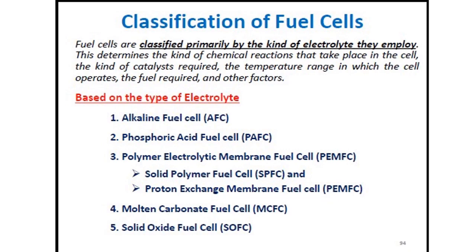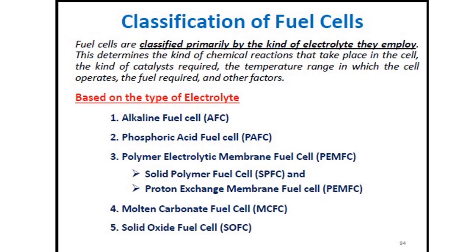So let's see the classification of fuel cells. Fuel cells are classified primarily by the kind of electrolyte they employ. So till now we have discussed the electrodes, the gases which we are supplying, the fuels, everything. Now we depend upon the electrolyte which we are using. The kind of electrolyte determines the kind of chemical reaction that takes place in the cell, the kind of catalyst required, the temperature range in which the cell operates, the fuel required, and other factors.